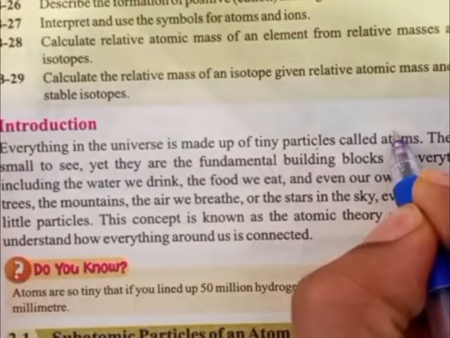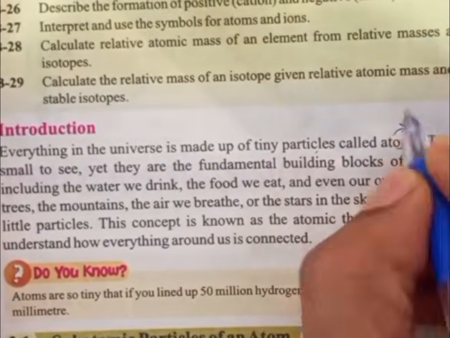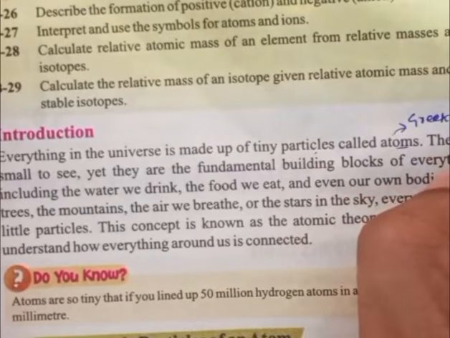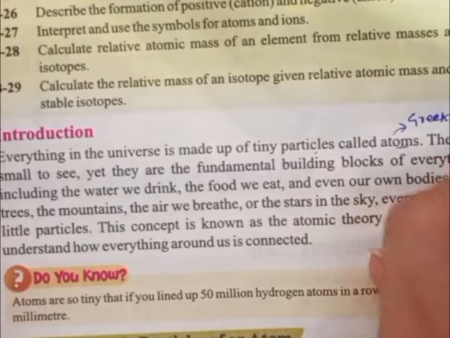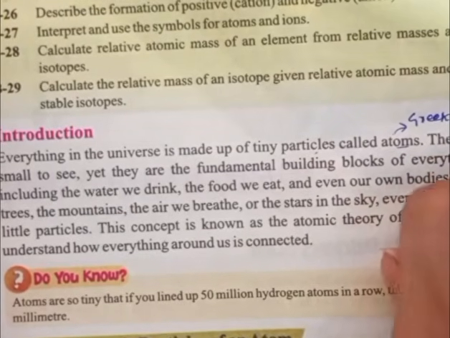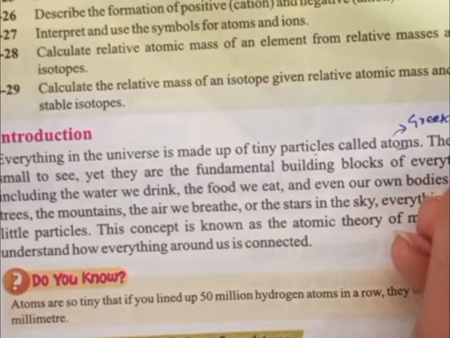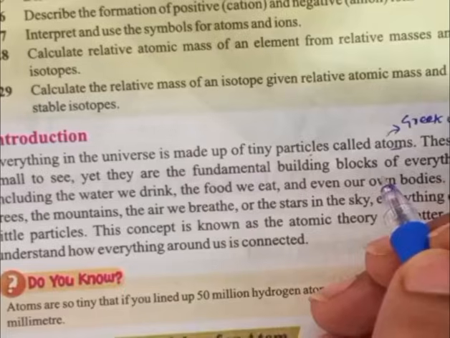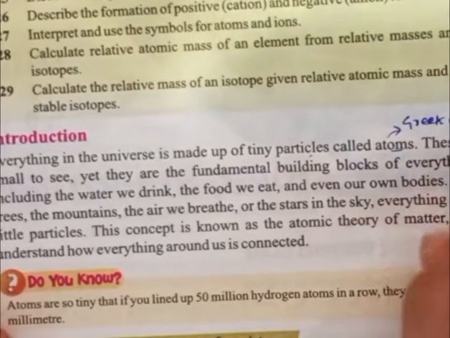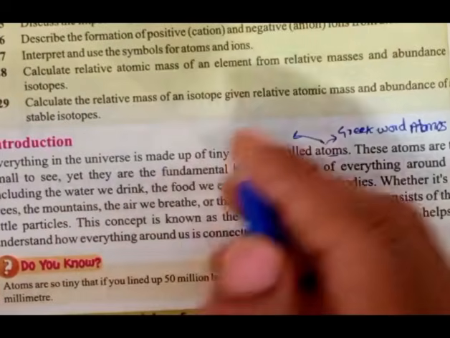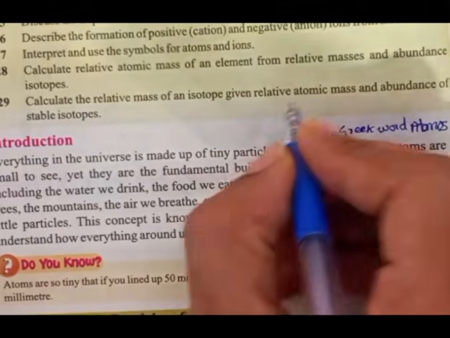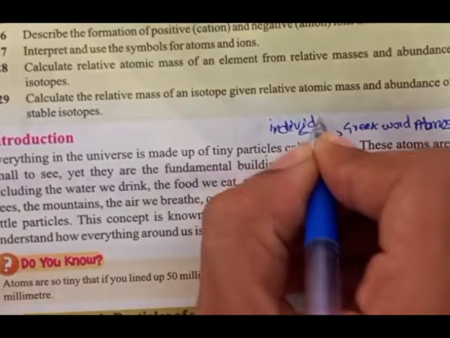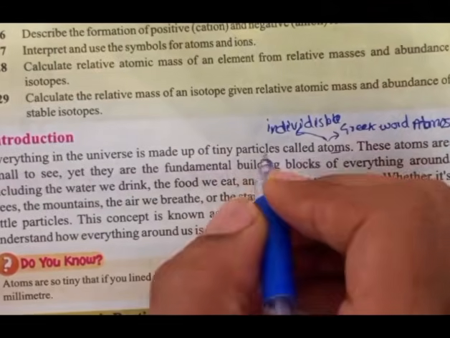Atom is a Greek word. Atom originated from the Greek word atomos. Atomos means indivisible, which cannot be divided further.